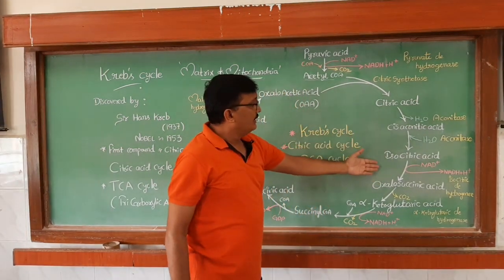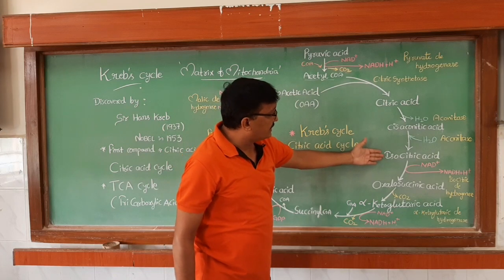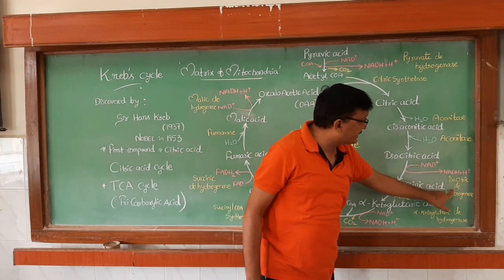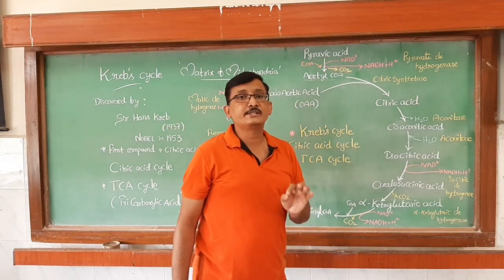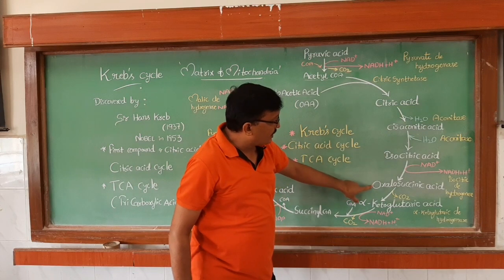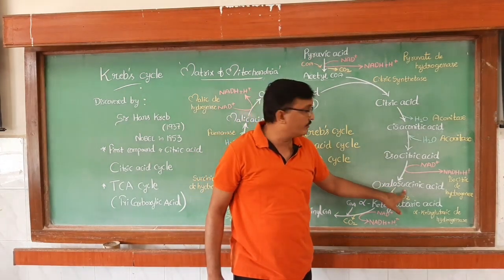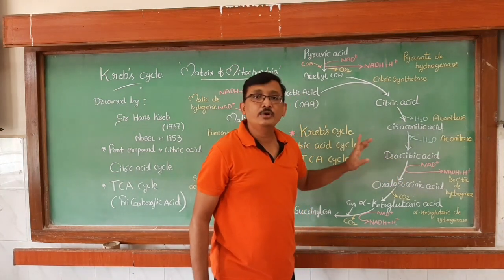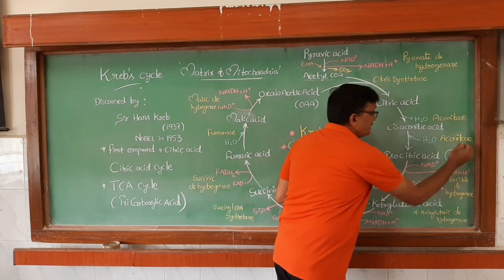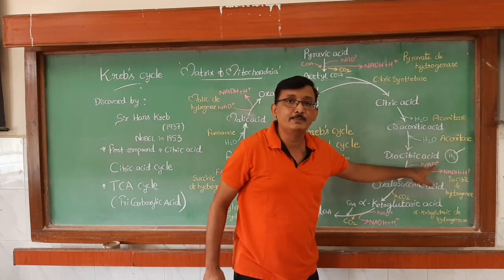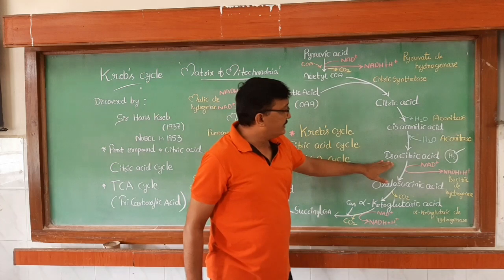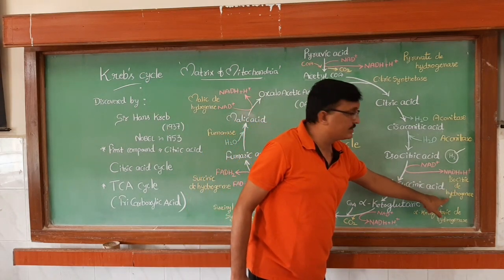Then isocitric acid. After the formation of isocitric acid, in the presence of an enzyme, that is isocitric dehydrogenase, it converts into oxalosuccinic acid. Here what happened, from isocitric acid one H2 is removed. Whenever this H2 is removed, that H2 is taken by NAD plus, which is converted into NADH plus H plus. And here the enzyme is isocitric dehydrogenase.